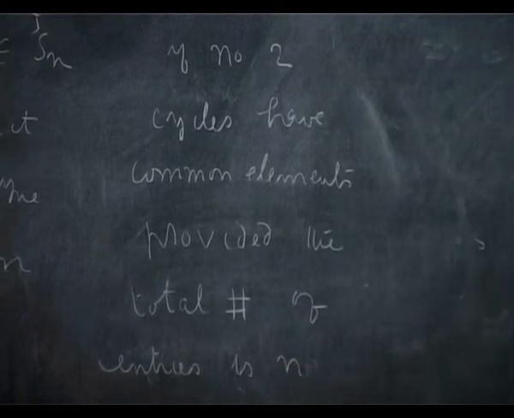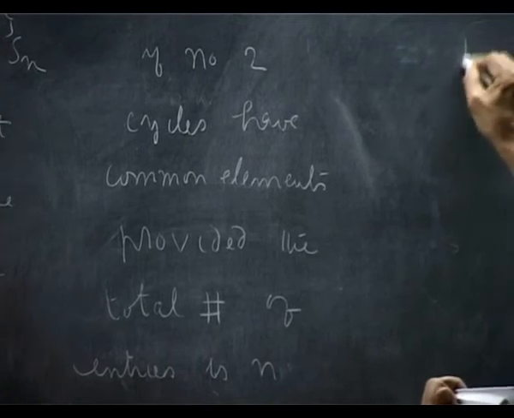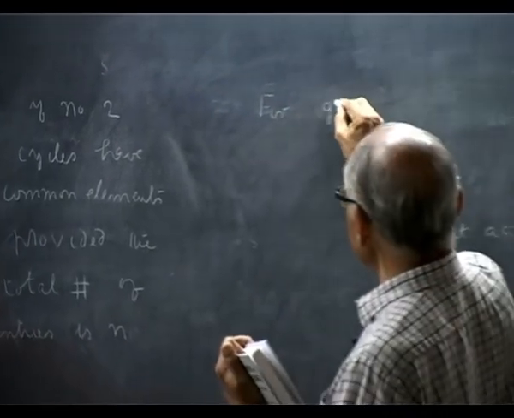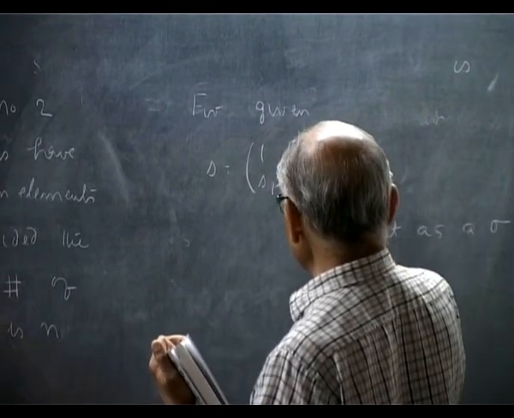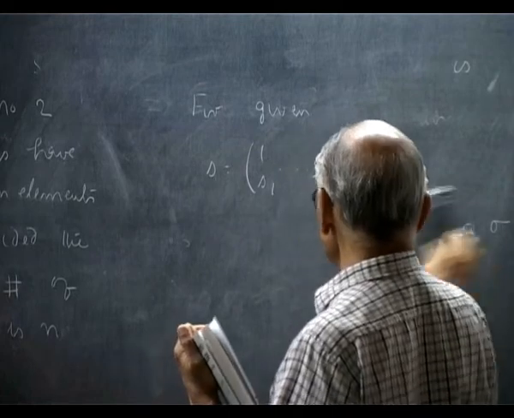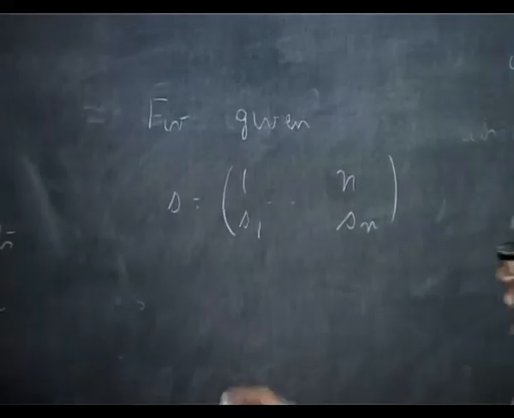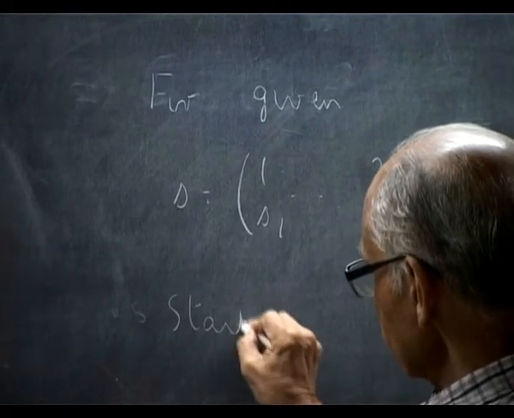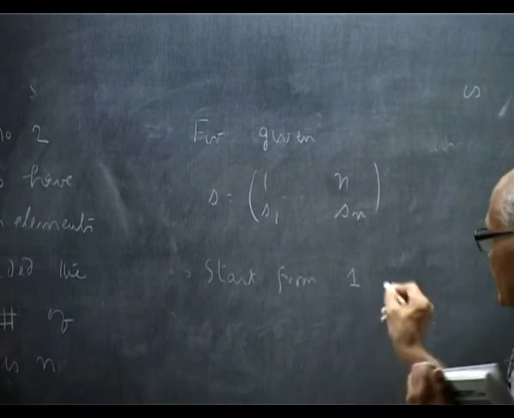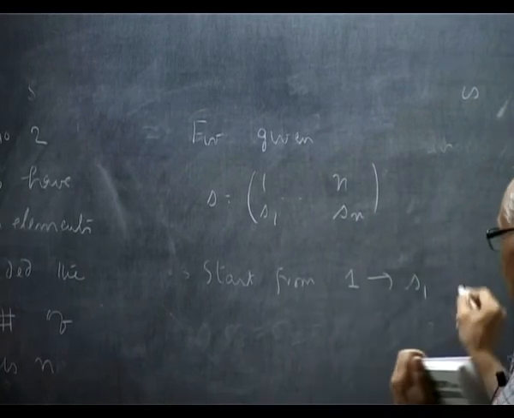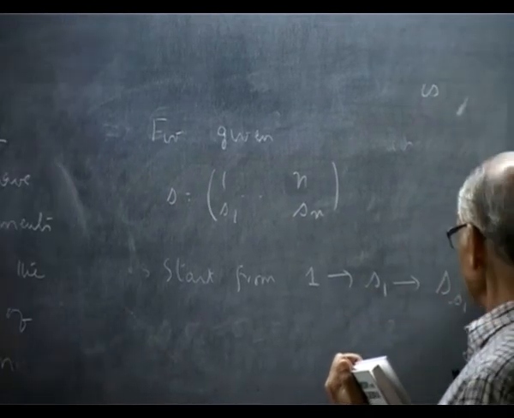How do I prove it? So let me prove it now. Given S equal to 1 S1, n Sn, what do you do? Start from 1, it goes to S1, right? S1 goes into whatever it is, SS1, and then finally it will come back here.